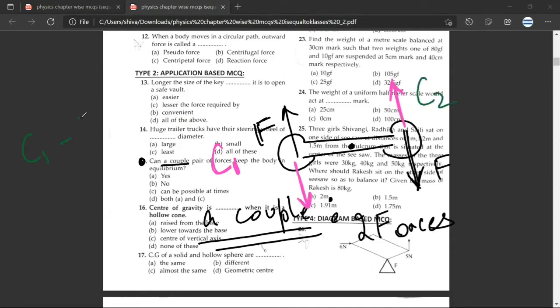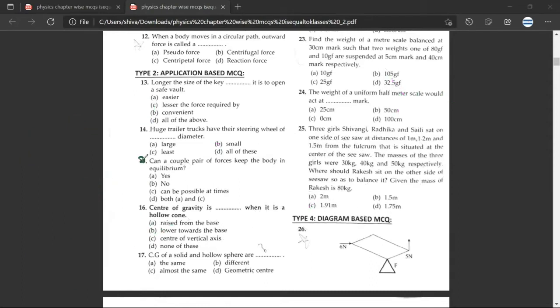Now because C1 minus C2 is equal to 0 and C1 is equal to C2, if you have two couples, then the body would be in equilibrium. Have you understood what I said? Yes, sir. Or have I made the things complicated? No. Yes, sir. So question number 15, can a pair of forces keep the body in equilibrium?